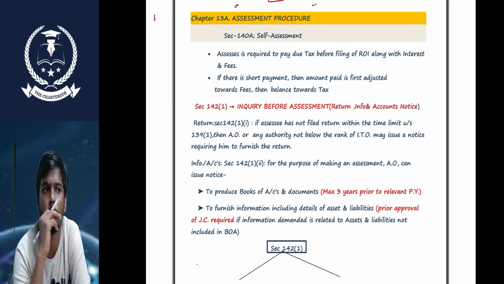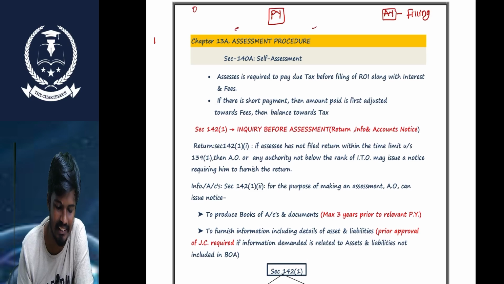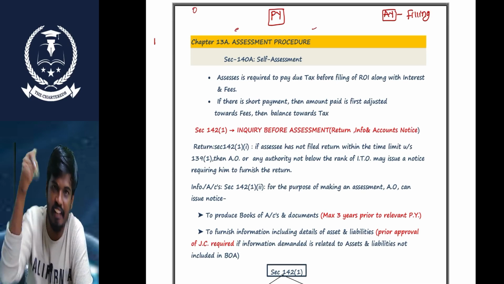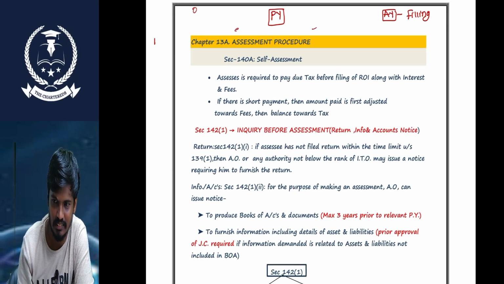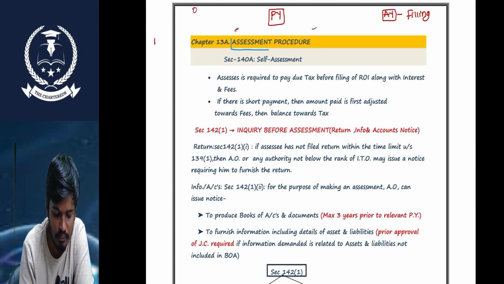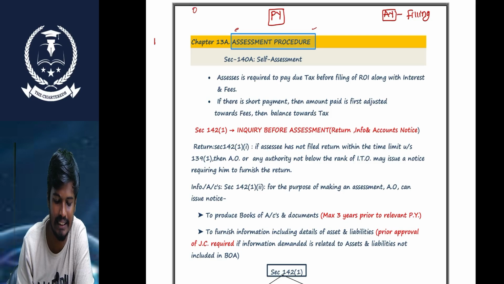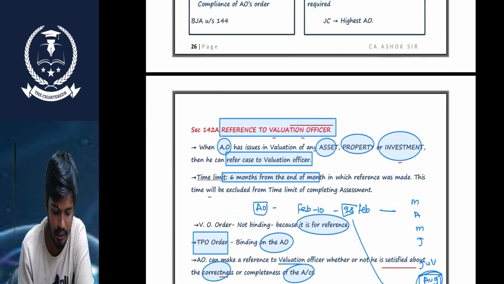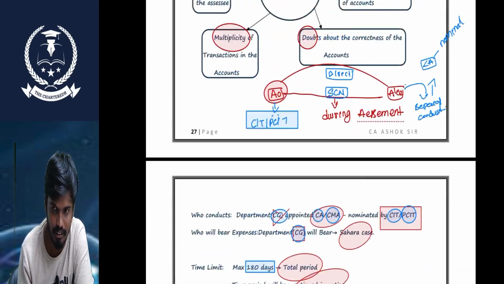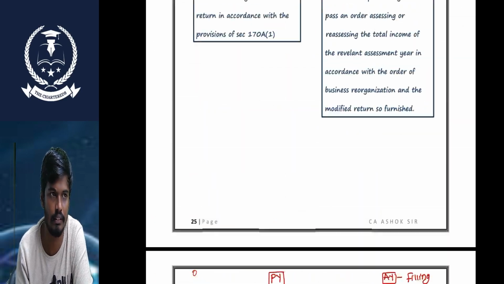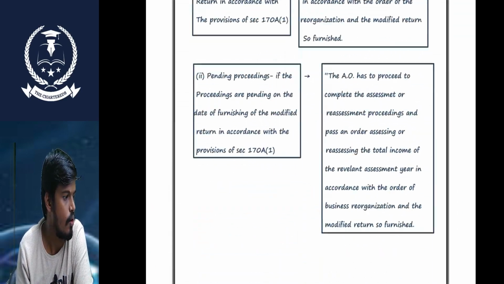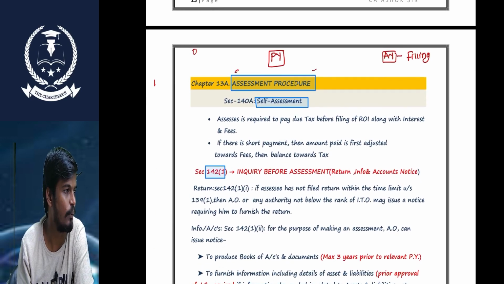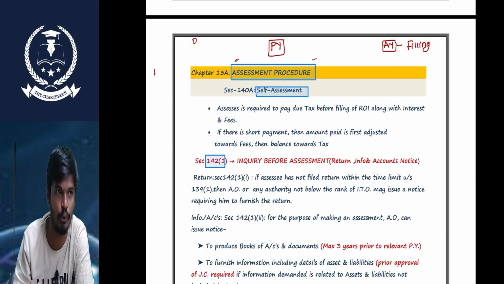Okay, let's revise the assessment procedures. Let's dive into the chapter. Assessment procedures. In this assessment, how many types are covered under the self-assessment here? We have RIA notice, 142.1 assessment, special audit and everything. Let's revise the entire assessment procedure in just 20 to 30 minutes.